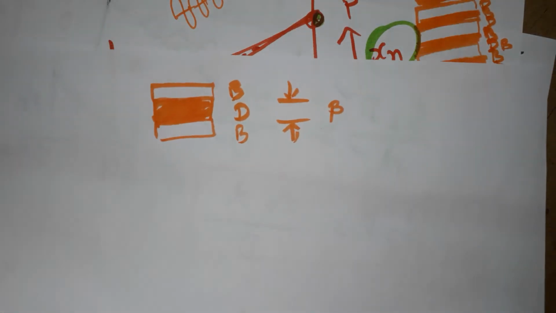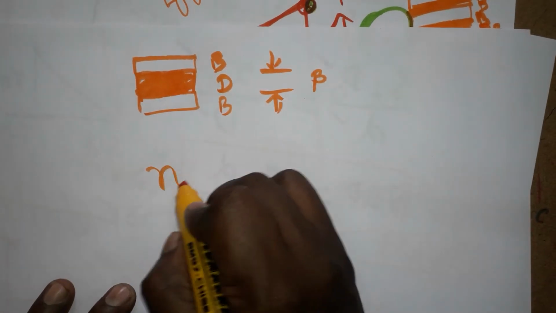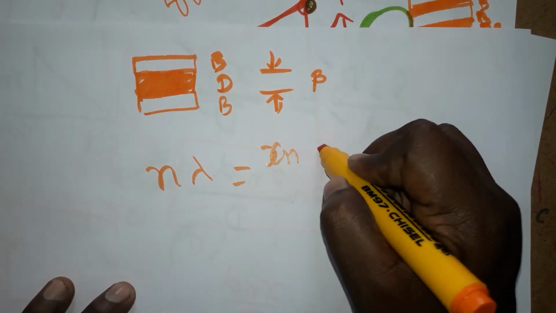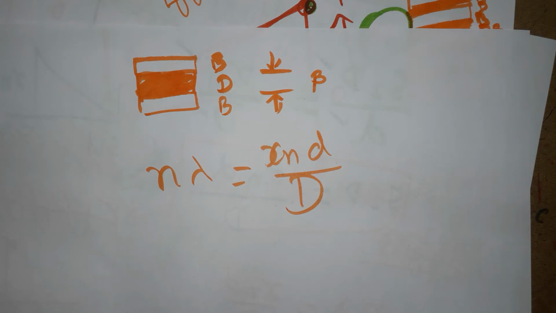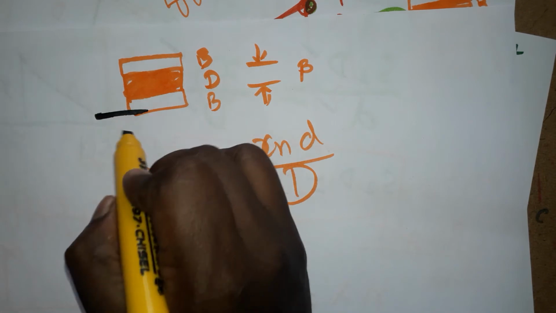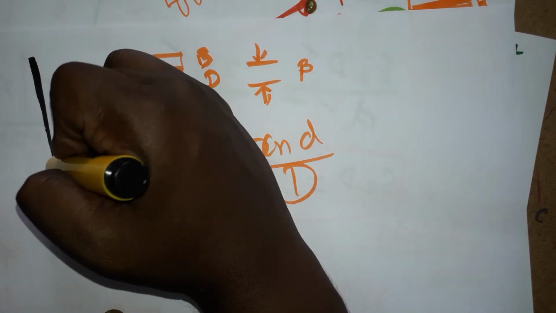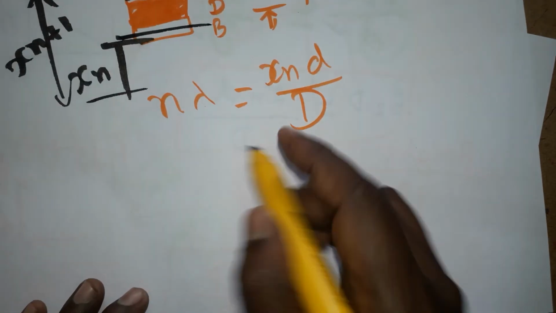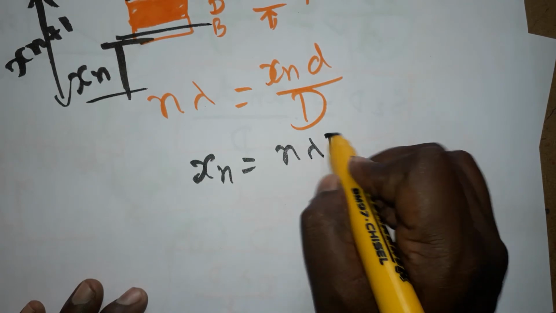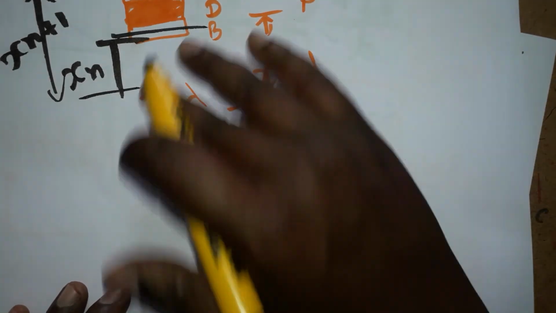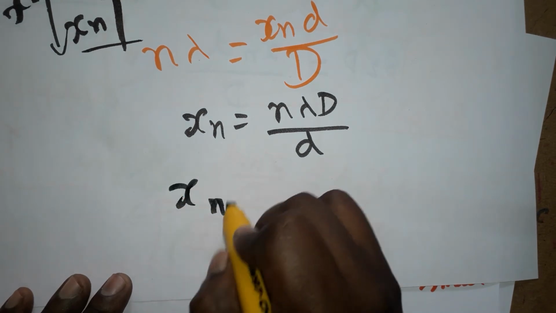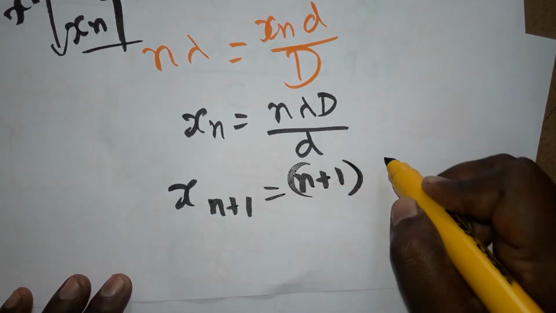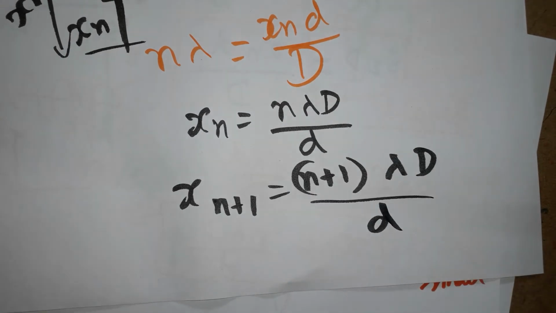So now I take the bright equation. What is the bright equation? n lambda is equal to xn small d divided by capital D. This is called the bright equation. So this is called the nth fringe, and the distance from the center is xn. Then this is xn plus 1, and this is xn. So xn is equal to n lambda capital D divided by small d. The next bright, with one dark in between, is xn plus 1, that is (n plus 1) lambda capital D divided by small d.